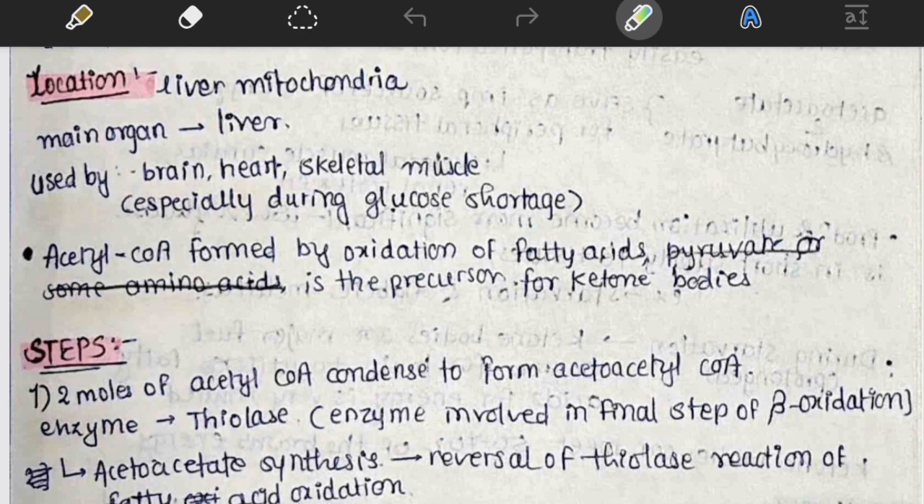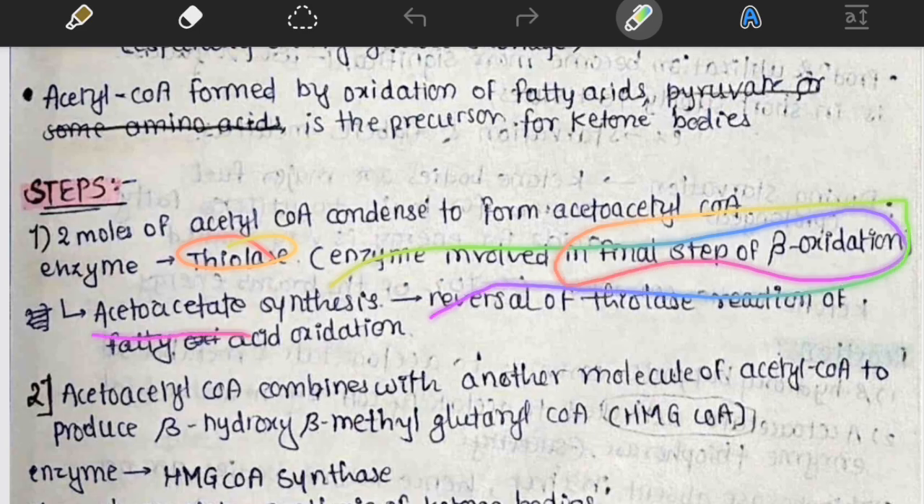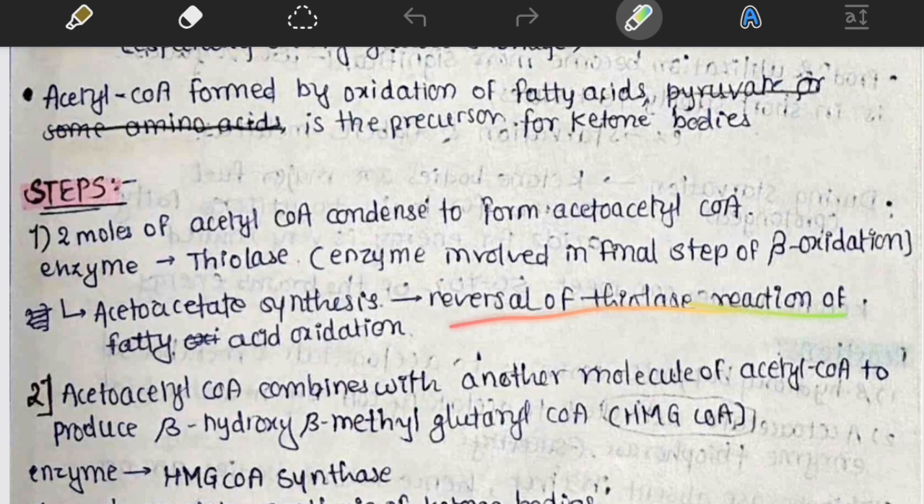Then acetyl-CoA, formed by the oxidation of fatty acids, is the precursor for the ketone bodies. Remember, acetyl-CoA is the precursor for the ketone bodies. We will see the steps for ketogenesis. 2 moles of acetyl-CoA condense to form acetoacetyl-CoA. The enzyme is thiolase. This step is the reversal of the thiolase reaction of fatty acid oxidation.